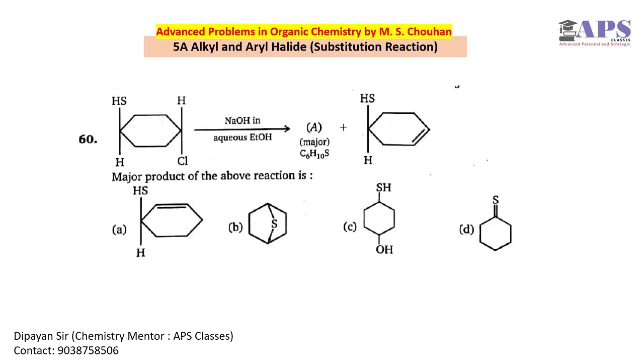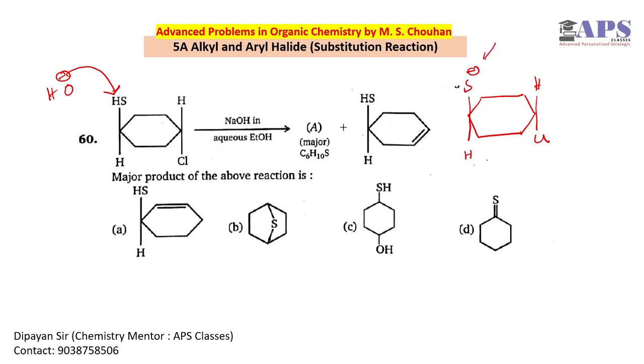Question number 60. This is the case of NBS where HS is used. So this hydrogen is acidic hydrogen, and if you use OH minus, the hydrogen will be abstracted by this OH minus by an acid base reaction. So in this case, this will be the intermediate formed.